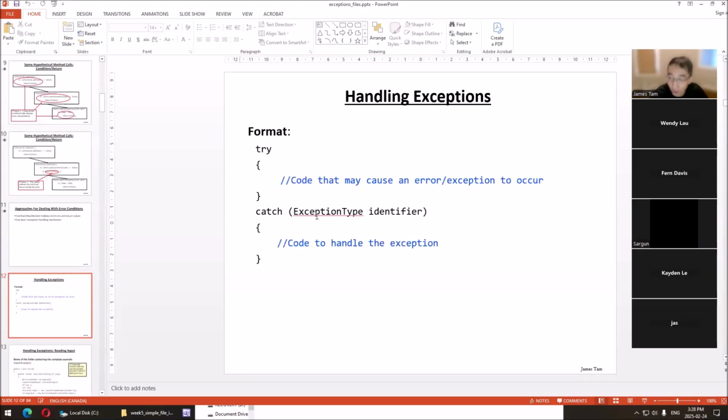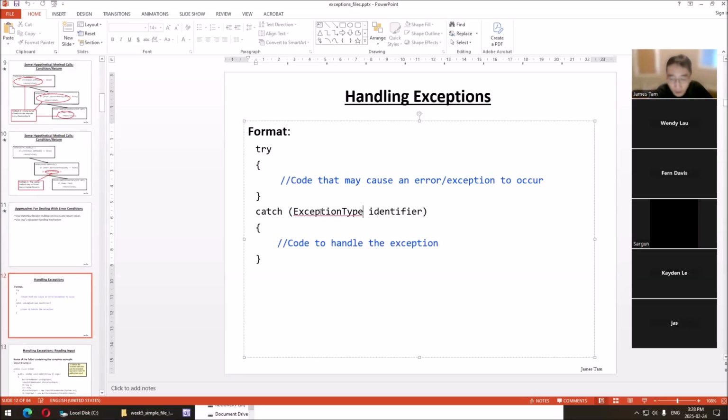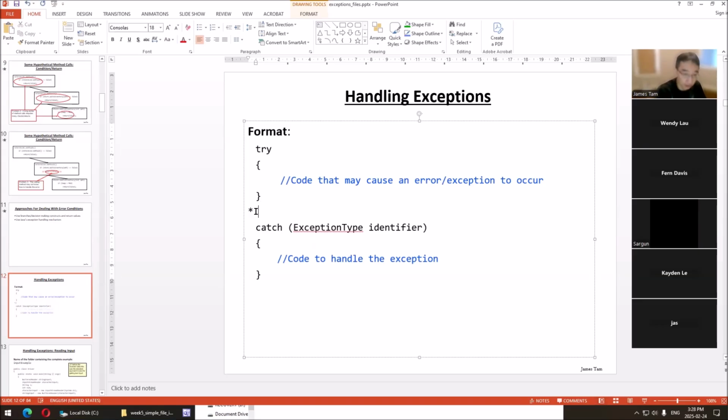So done properly, the syntax is you try and do something that can cause an exception to occur. And then you have a catch block of the corresponding correct type. Now, you saw in the previous one, we had various types of exceptions. This is the type, we could have IO exception, another type that we'll get to shortly.